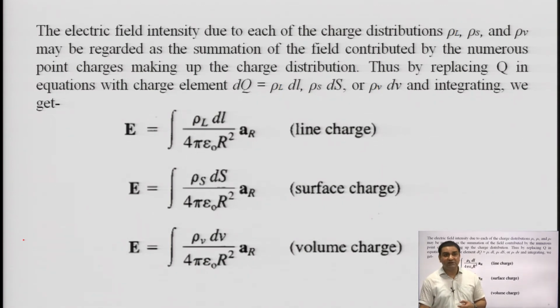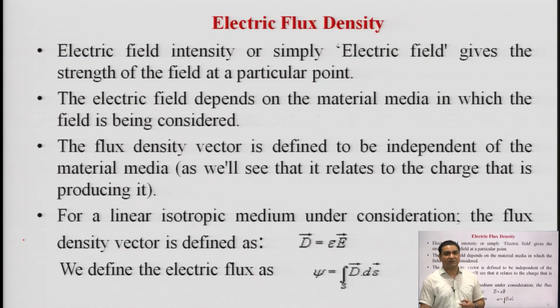These are the three significant formulations of the electric field intensity for the line charge density, surface charge density and volume charge density. Now, come to the point, what is electric flux and what is electric flux density? Electric flux or electric flux density, these are derivations of the electrostatic field in the form of electric field intensity. Electric field intensity, or simply electric field, gives the strength of the field at a particular point. The electric field depends on the material media in which the field is being considered.